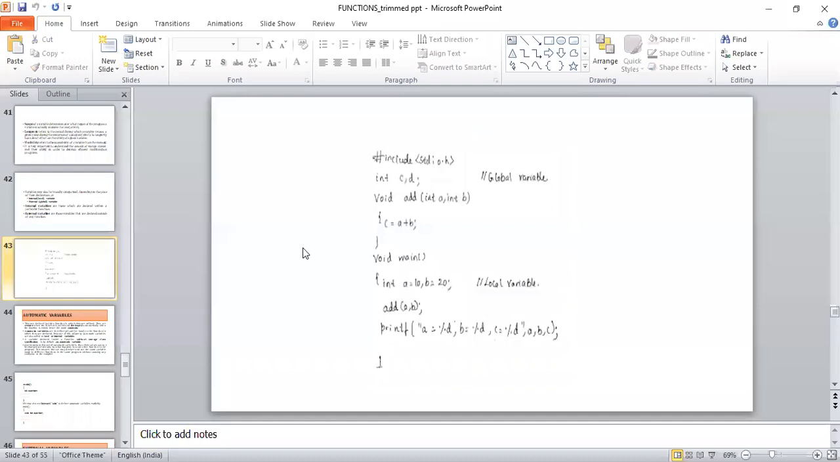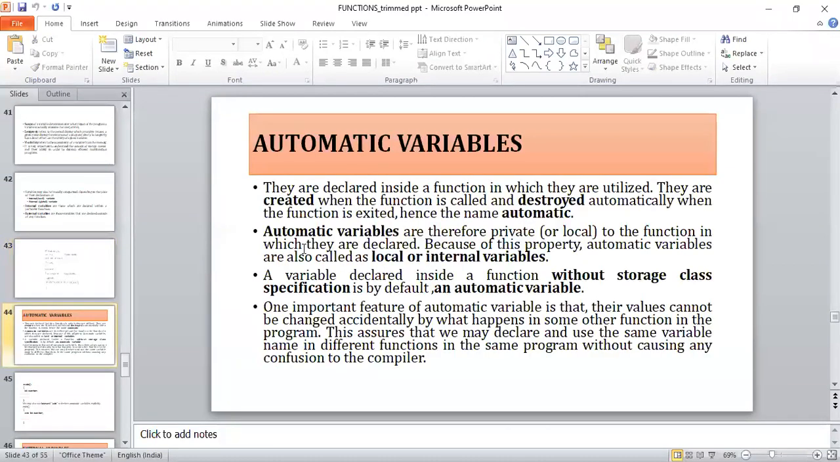We will see one more program on how it works with local and global variables, taking an example that performs arithmetic operations based on the concept of global and local variables. Next we will take up the important concept, that is storage classes. We have four important types of storage classes.